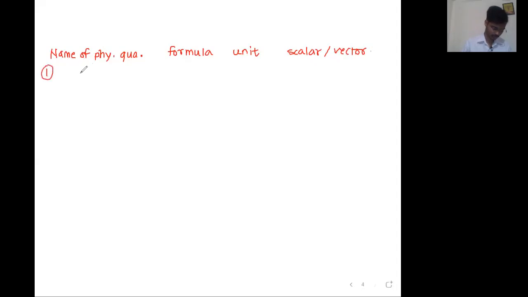First is mass. Is there any formula? No, basically there is no formula for mass. Unit of mass. I'm going to look in the chat box. I know it is going to be very simple. Now we are just putting our entire chapter in one chart. We are just wrapping up the chapter. Yes sir, kg or gram.